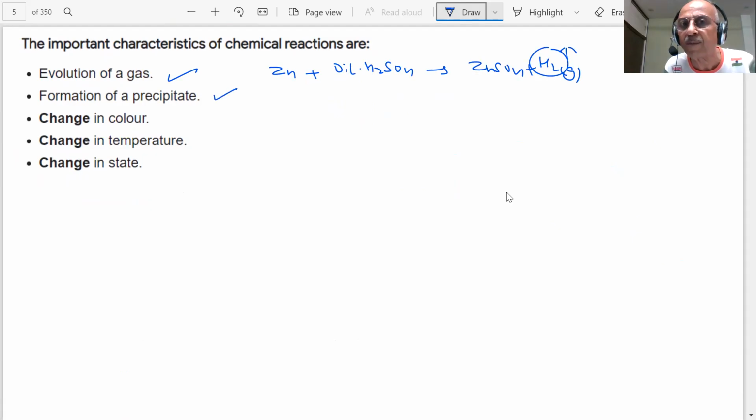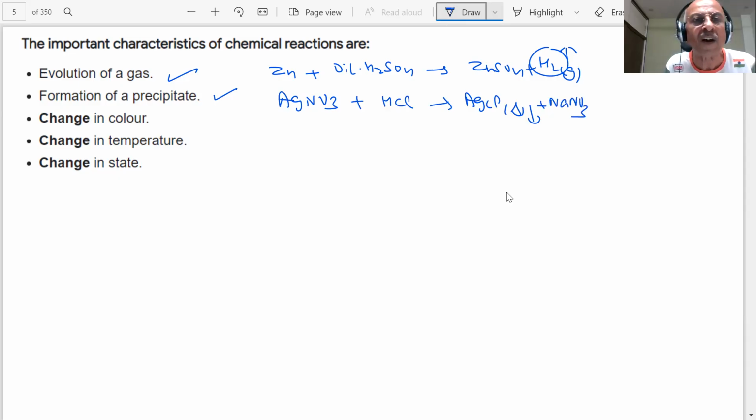Formation of a precipitate may take place. If you add silver nitrate, AgNO3 solution, for example, to HCl, what will happen, students? You will get AgCl. So you may get certain solid precipitates also during chemical changes. These are all chemical changes. Chemical changes are nothing but chemical reactions taking place with the reactants, and the products are there.